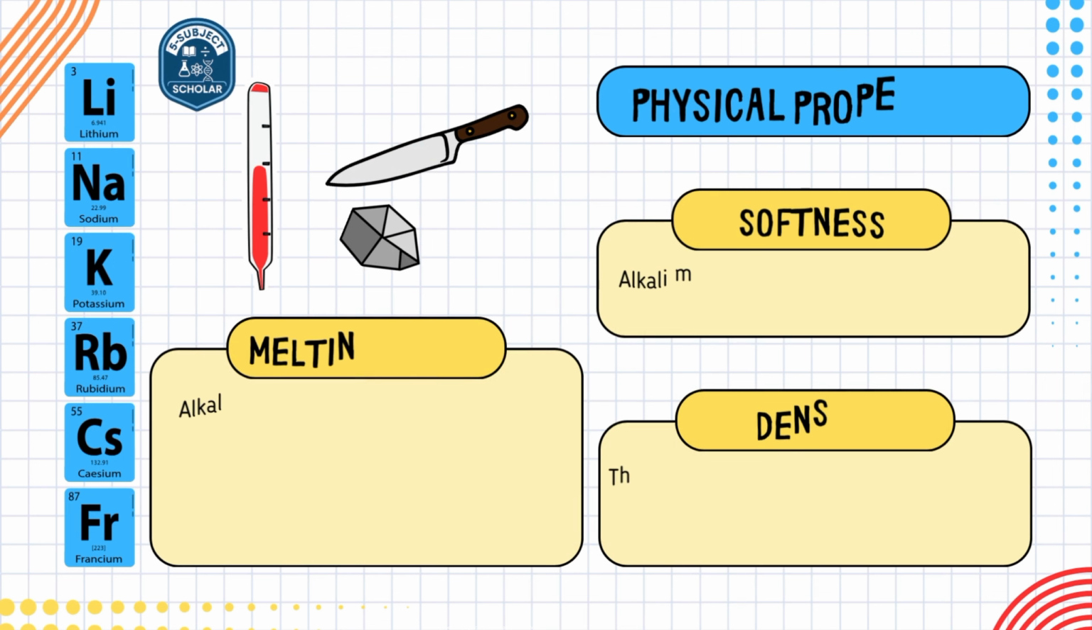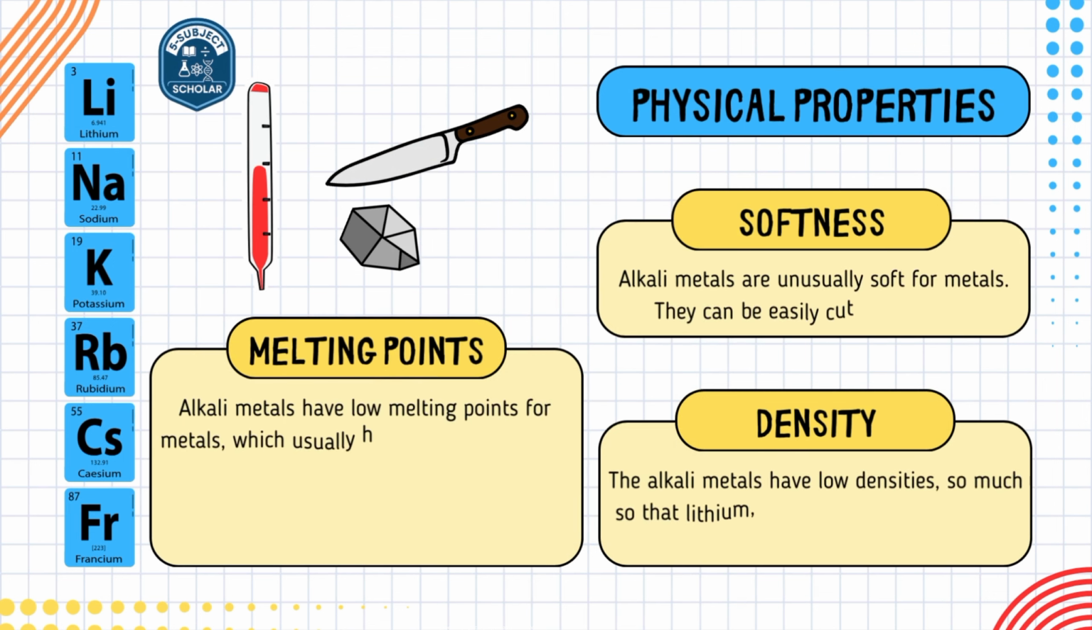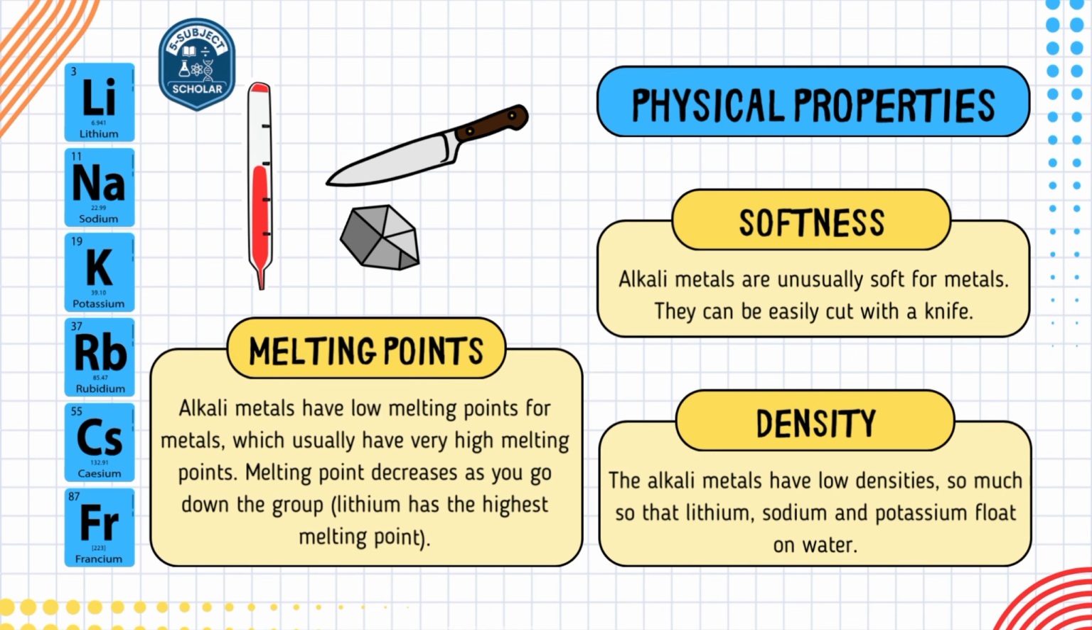Now, see the physical properties of alkali metals. Number 1. Softness. Alkali metals are usually softer than metals. They can be easily cut with a knife. Number 2. Melting point. The melting points of alkali metals generally decrease as you move down the group in the periodic table. Number 3. Density. The alkali metals have low densities, so much so that lithium, sodium, and potassium float on water.